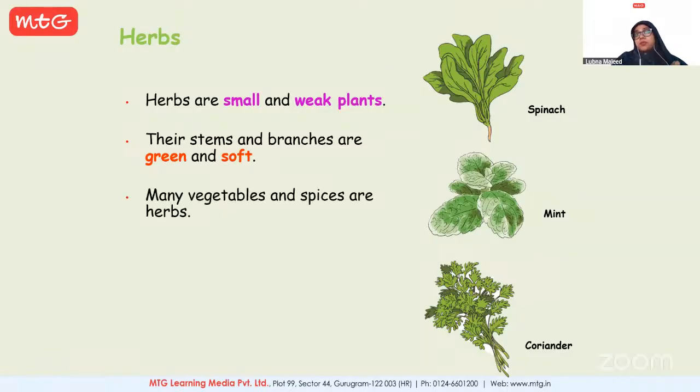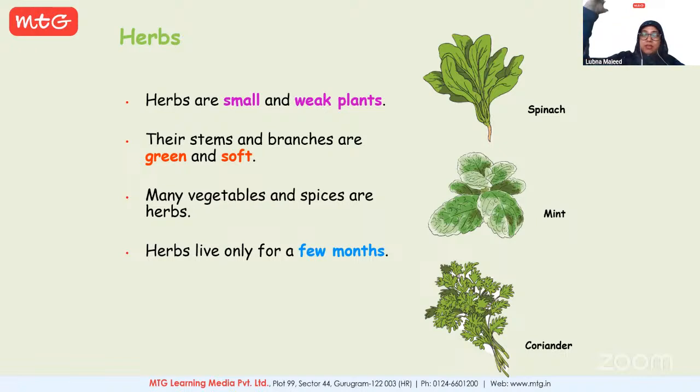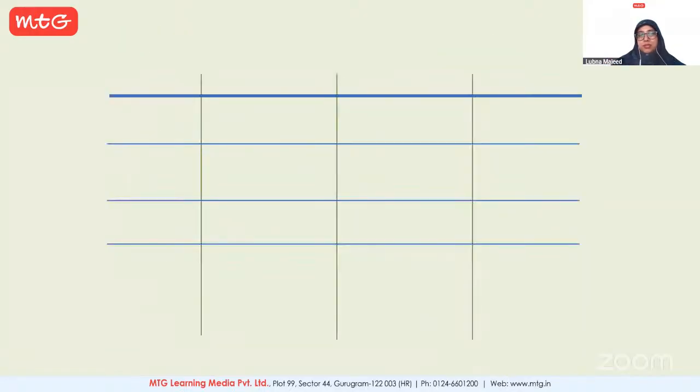In the case of shrubs, the stems may be either brown or green, but in the case of herbs, they are green. Many vegetables and spices are categorized under herbs. They live for a few months. Trees live for many years. Shrubs live for fewer years in comparison to trees. Herbs live for a few months.